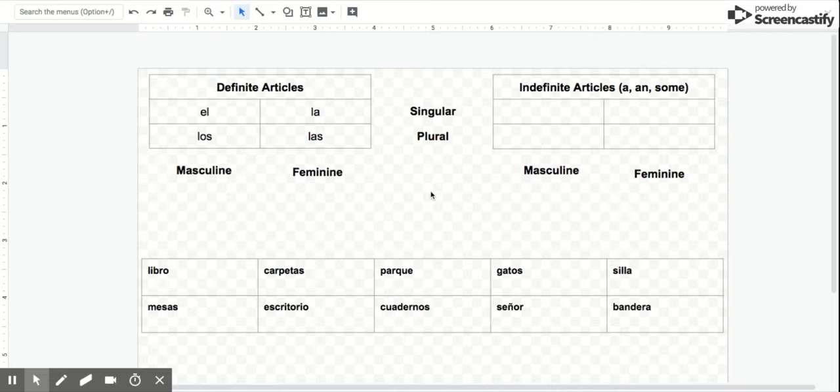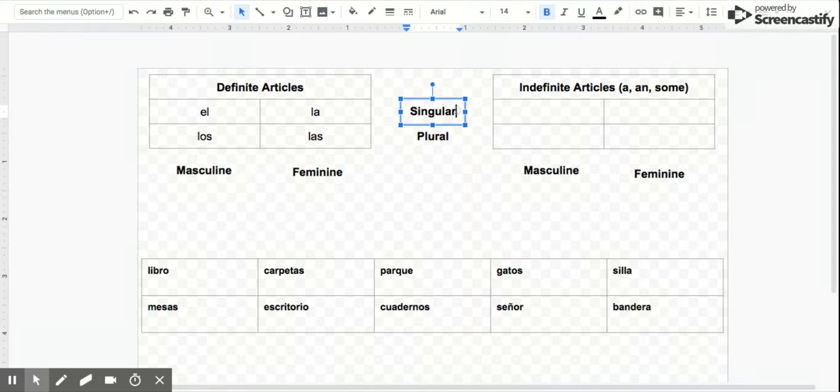Now, who remembers why we have all four of these definite articles? You're right. The reason we have these is because in Spanish we have gender. So we have different articles for masculine or boy words and feminine or girl words. We also have different versions of the for words that are singular, words that there's only one of.